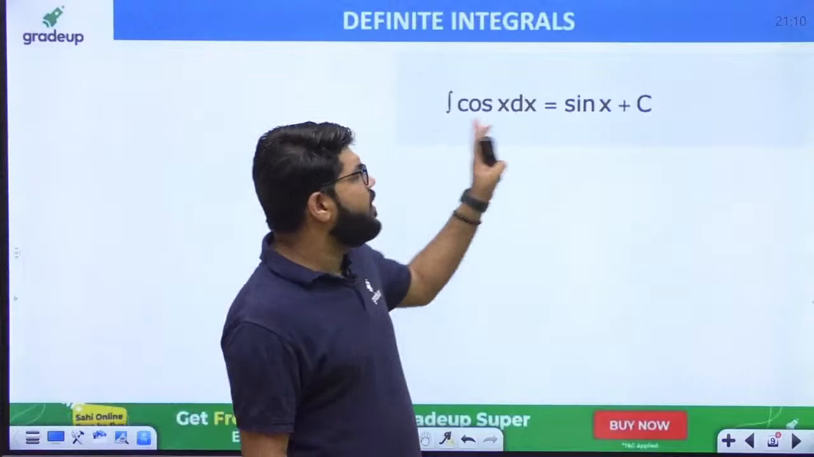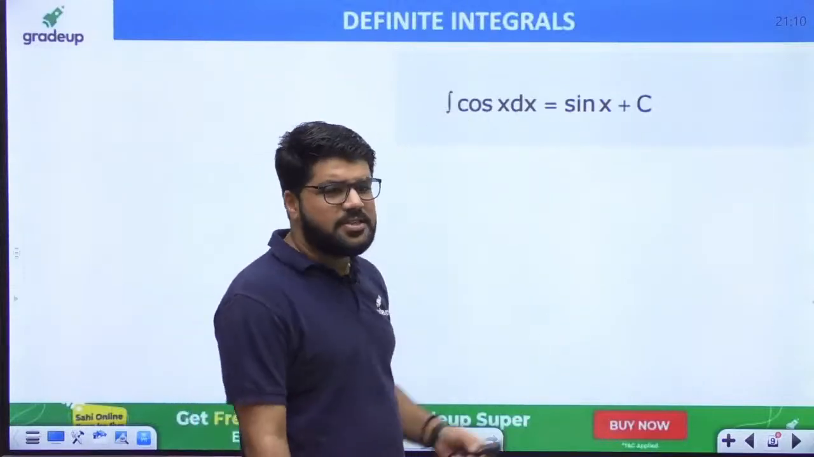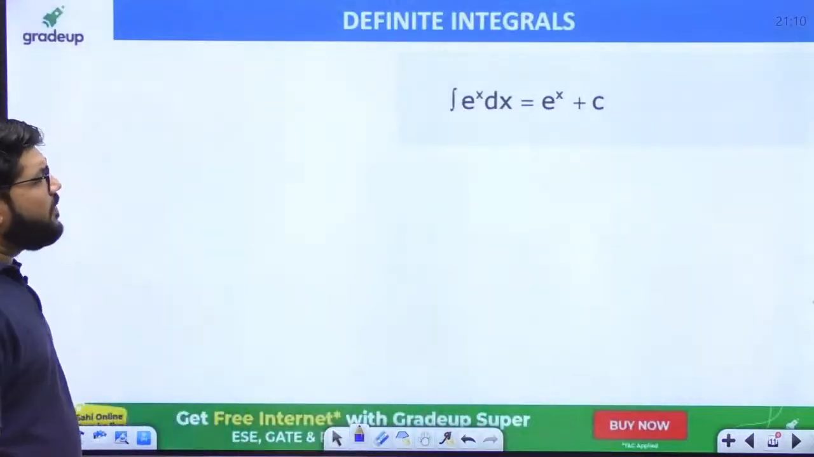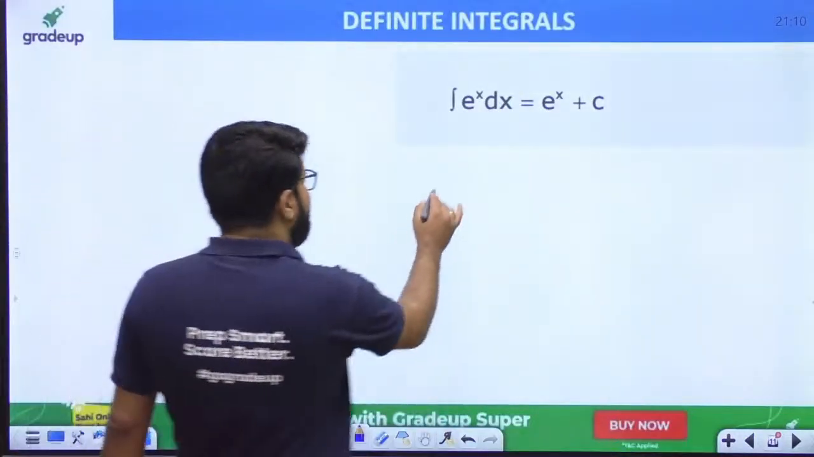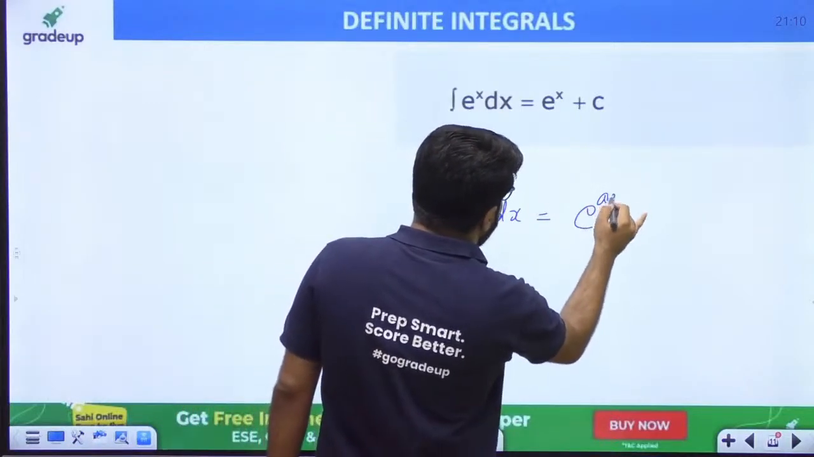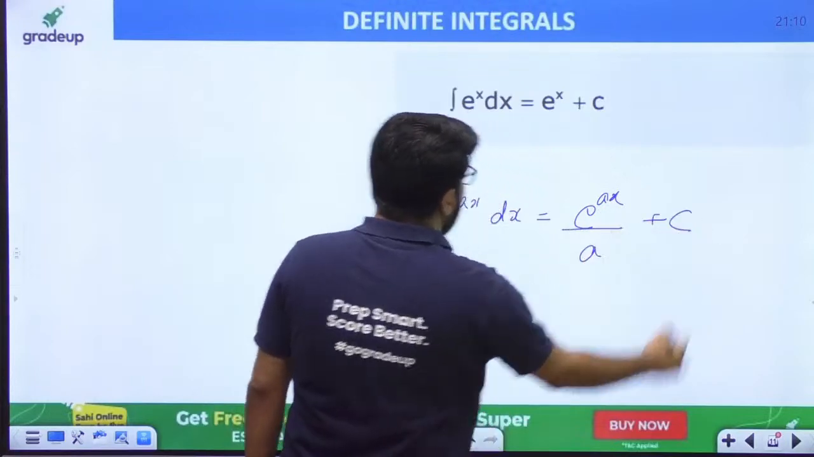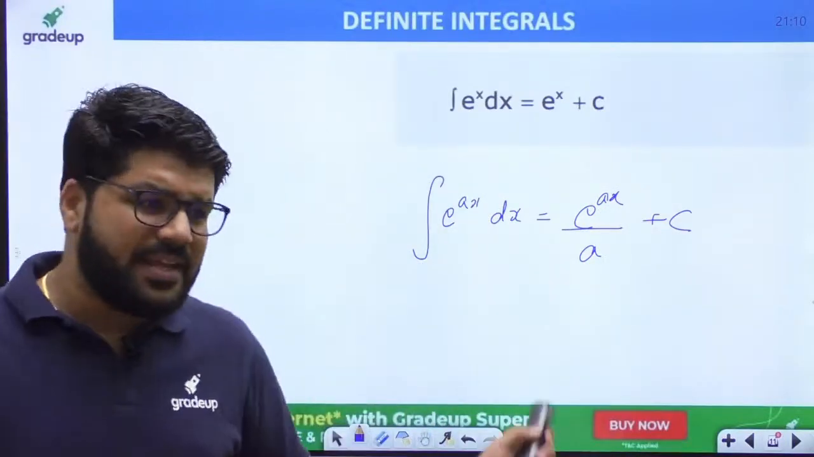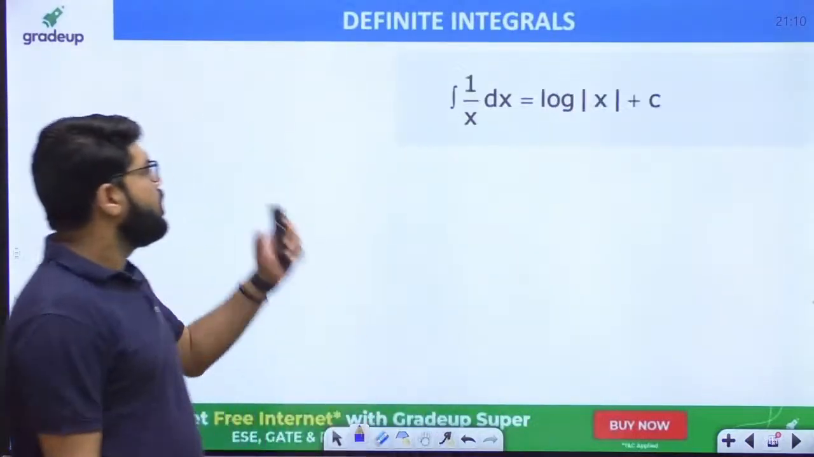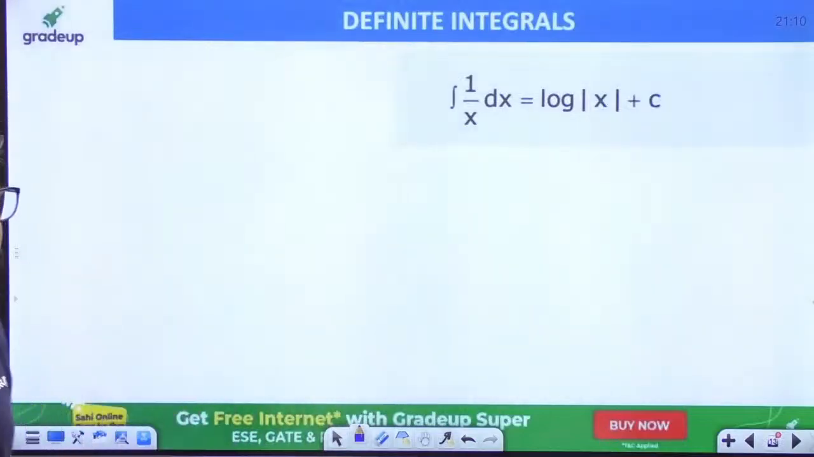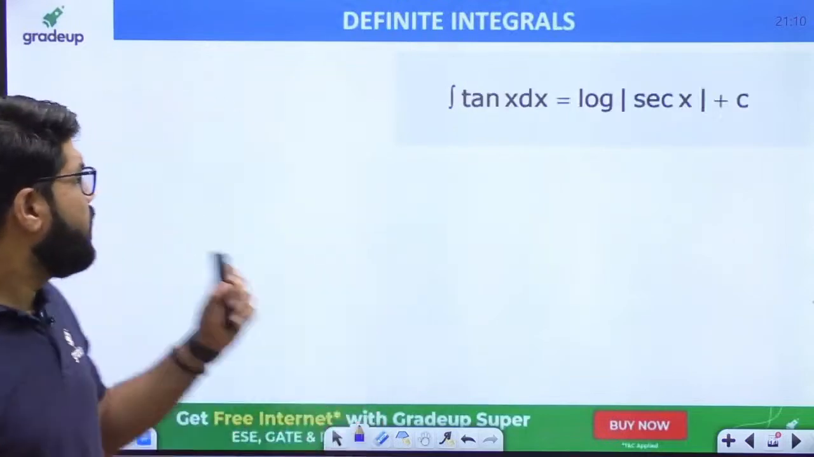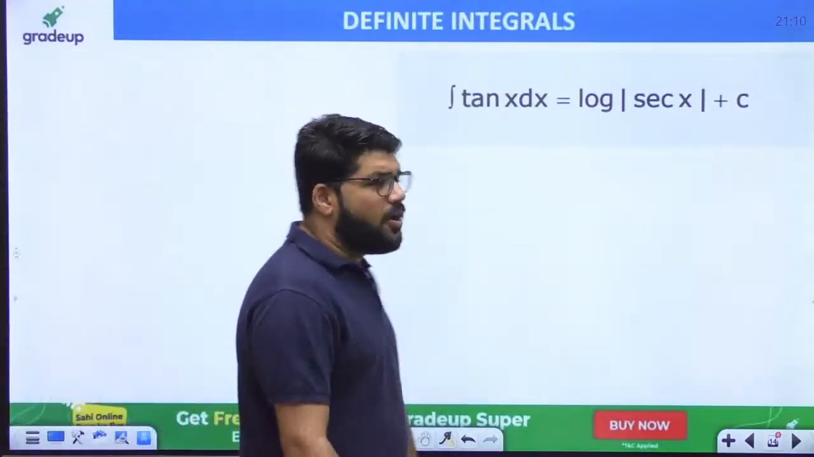Integral of cos is sin, because the differentiation of sin is cos, and the integral of sin will be minus cos. The integral of e power x remains e power x, and if it is of the form e power ax, then of course it will be e power ax divided by a. The integral of a power x, any other base than e, is a power x divided by log a. Integral of 1 upon x dx is log of mod x. Integral of tan x is log of sec x.